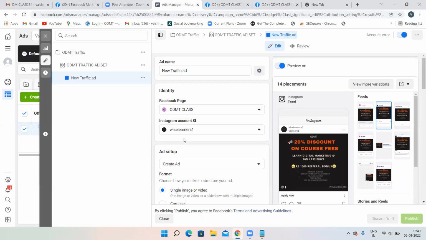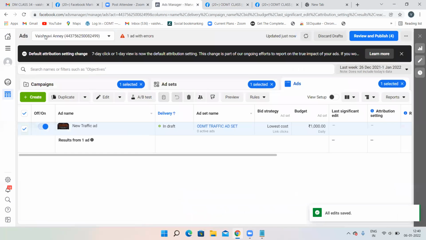So what I did, I have just connected it by logging in to my account. That's it. This is how we have to connect it. And this particular campaign has also been published. So traffic is done. See, this is our traffic advertisement. Our traffic is done and our brand awareness campaign is also done. This is how you need to do your Facebook ads.